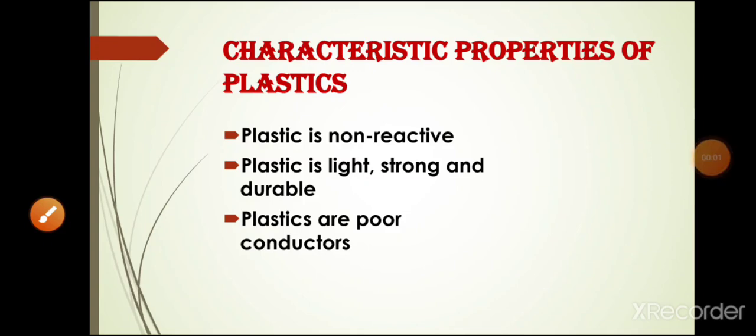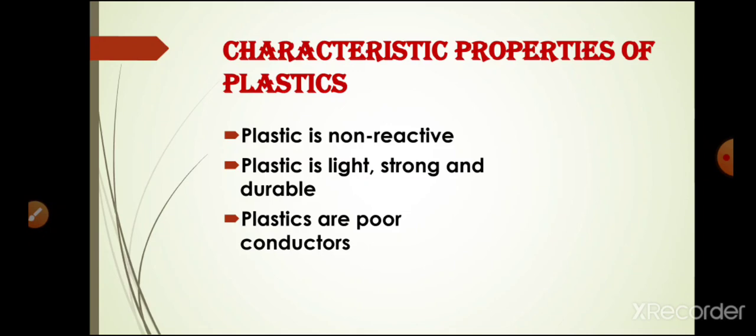Our next characteristic is plastic is light, strong and durable. So you have seen that, if you talk with your grandparents or parents, at their time they used iron buckets especially, right? But these days you have seen that we are using plastic buckets. So what is the reason why we are using plastic buckets? The simple answer is plastic is very light, strong, durable and can be molded into different shapes and sizes, and it is used for various purposes.